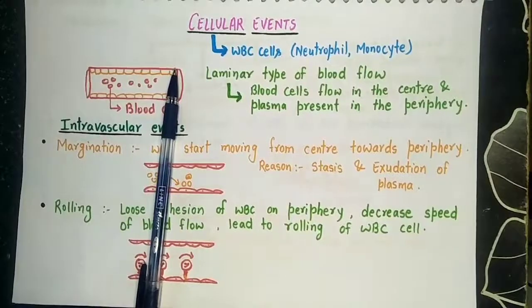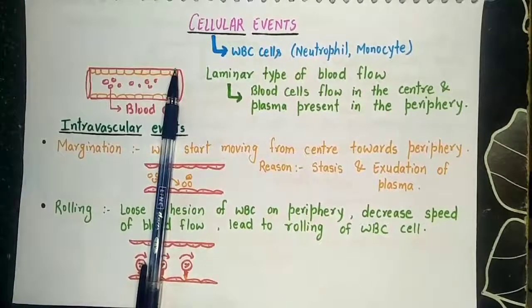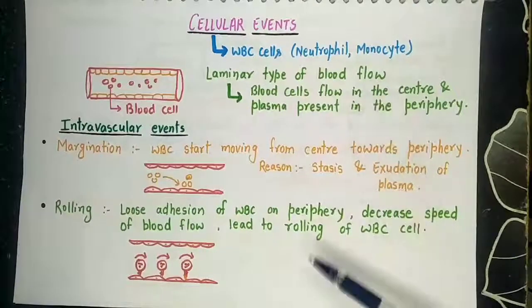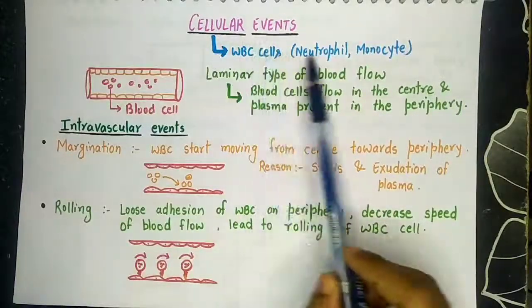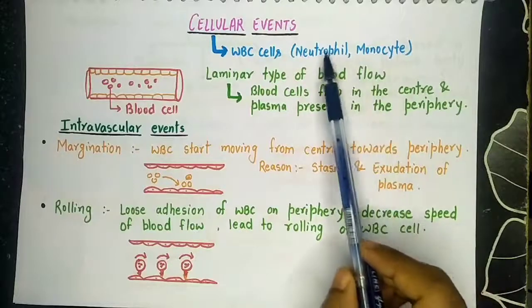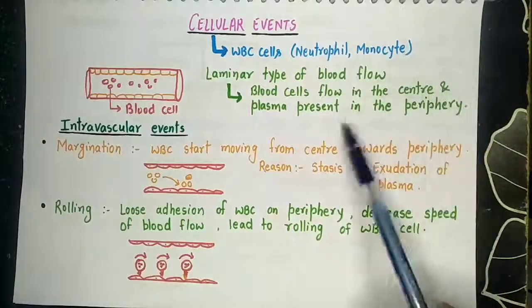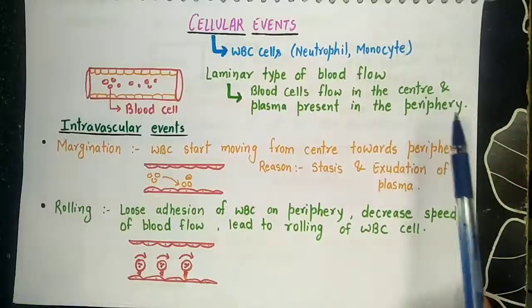Today's topic is cellular events of acute inflammation. In my previous video, I discussed the vascular events of acute inflammation, and today I am going to discuss cellular events of acute inflammation. Cellular here stands for WBC cells, that is neutrophil and monocyte. Neutrophil and monocyte are the main cells present as a cellular infiltrate in acute inflammation.